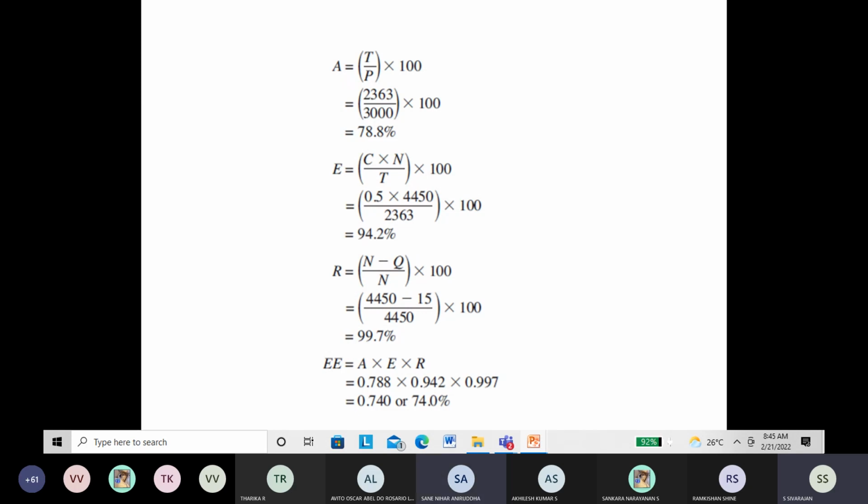This example I have taken from Westerfield. You can look at it, but anyway, it's simple. C is the cycle time, and N is the total number, I think 4,004. So we are getting the time, T is also time. So performance: we have already seen this 2363, and this 0.5 is the cycle time. We are multiplying, then we are getting 94%. And there, 15 defects are given. So this, Wednesday.